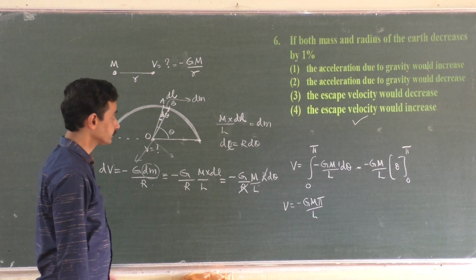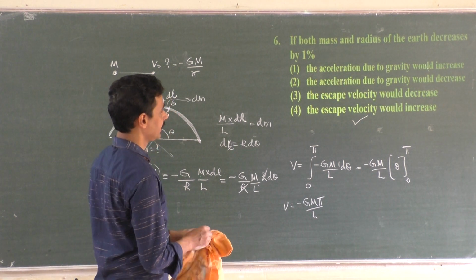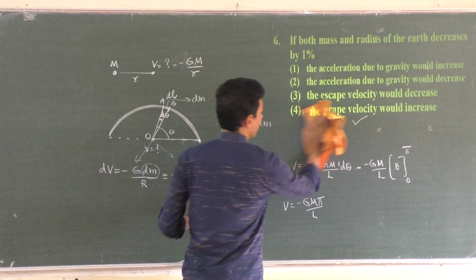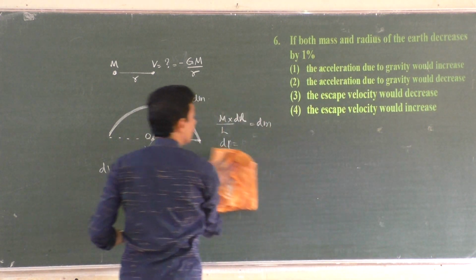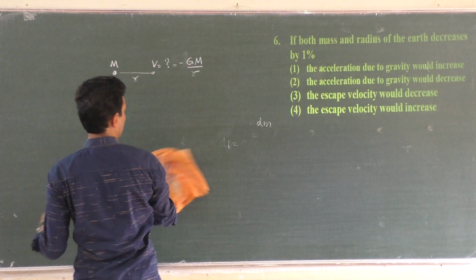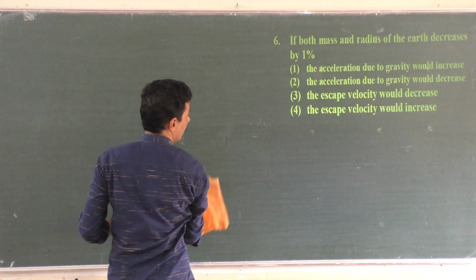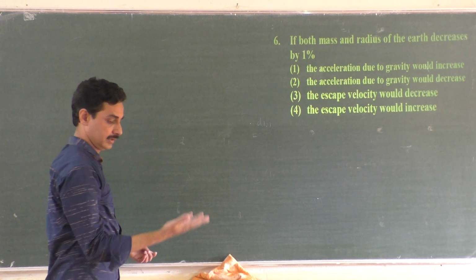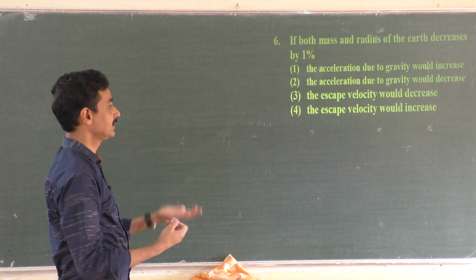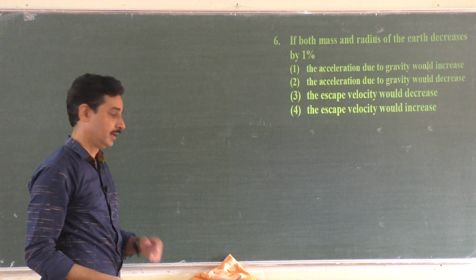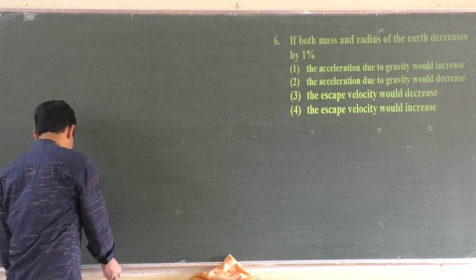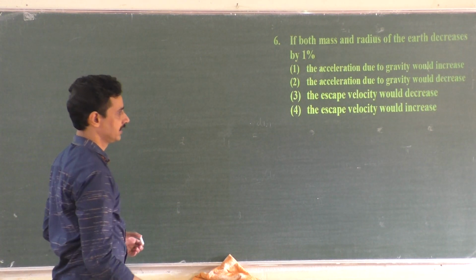Yes, sixth one. If both mass and radius of the earth decrease by 1%, what will happen? Those are the options. And there are two types of options here. One says acceleration due to gravity will increase or decrease. Another says escape velocity would increase or decrease. So both have to be monitored now, either escape velocity or acceleration due to gravity.